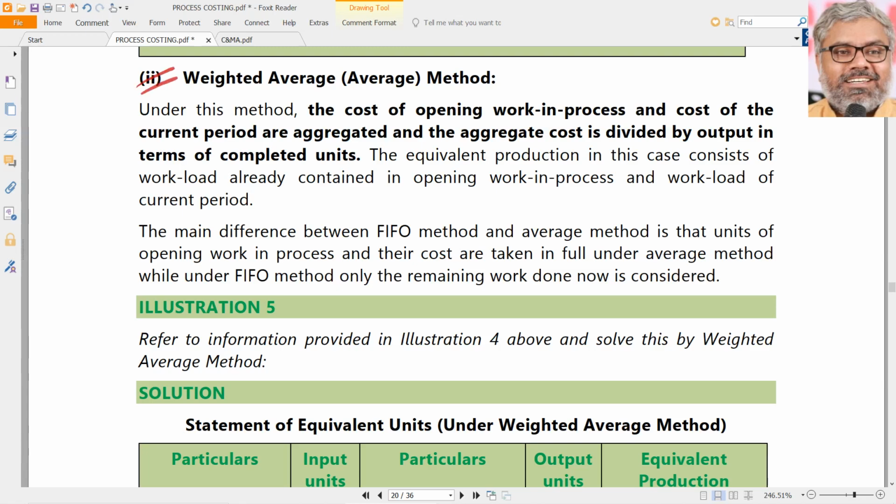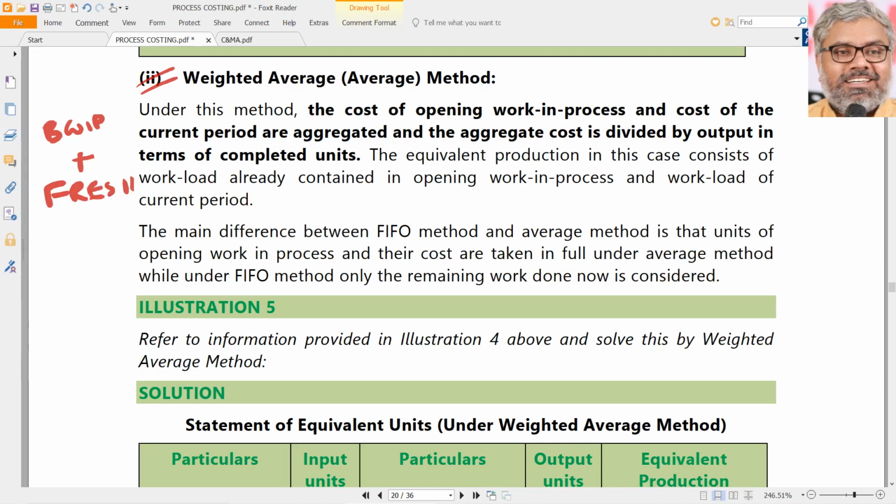In case of weighted average, we don't worry about the opening work in progress at all, because we don't match the opening work in progress with the completed units. So there is opening work in progress, yes. Let us call this beginning work in progress. There are fresh units introduced, yes.